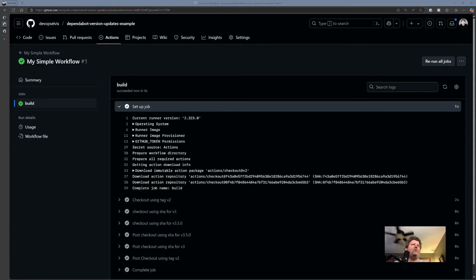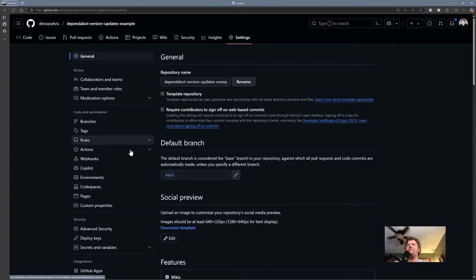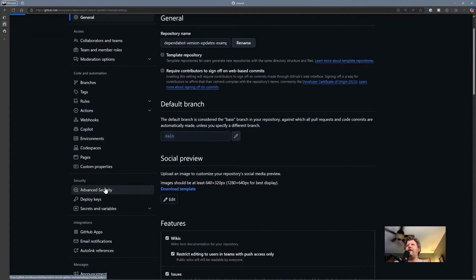So now what I want to do is turn on Dependabot, and I want Dependabot to be able to tell me if I have actions that need to be updated. Now, what I'm hoping is going to happen is it should tell me I have 3 actions that need to be updated. We'll see what happens. Like I said, I haven't tested this. I mean, I know it kind of works, but I haven't put the demo together, you know, just bells and whistles, making it perfect.